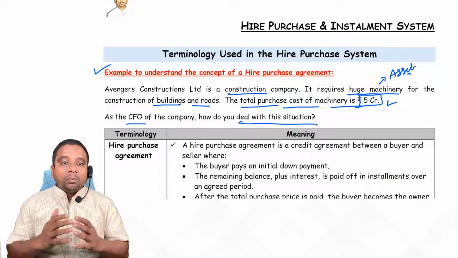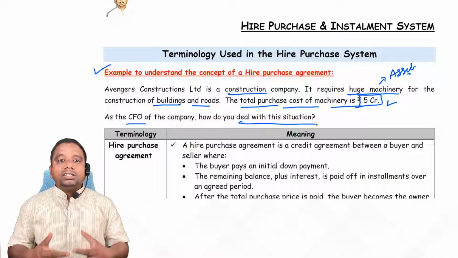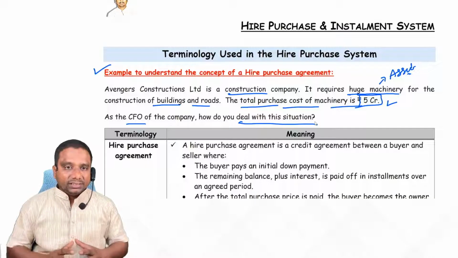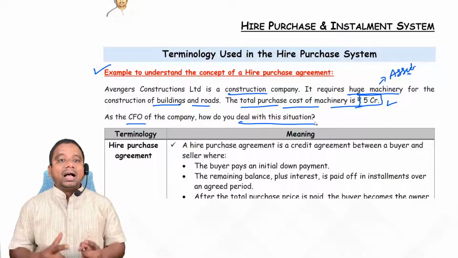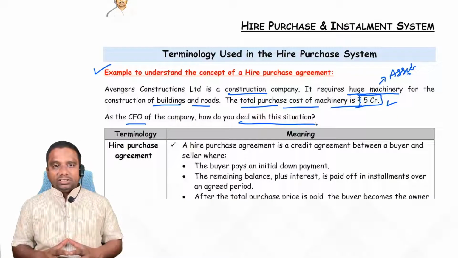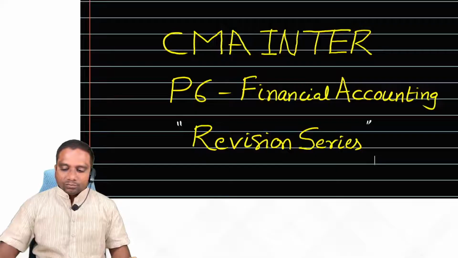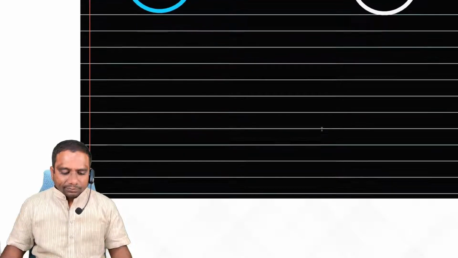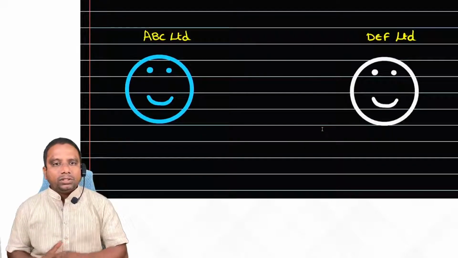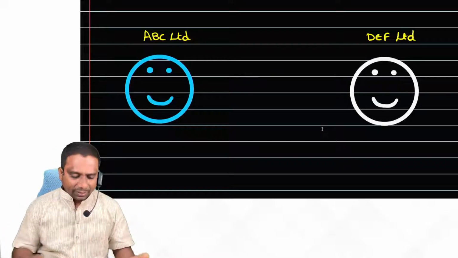But apart from these options, we have another option called hire purchase. What is this hire purchase? To understand this, let me give you a small example here. Come to this example: ABC Limited, DEF Limited.